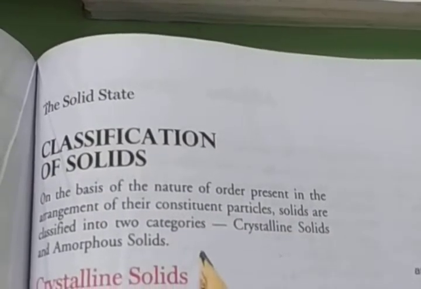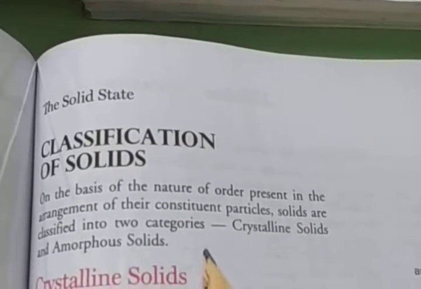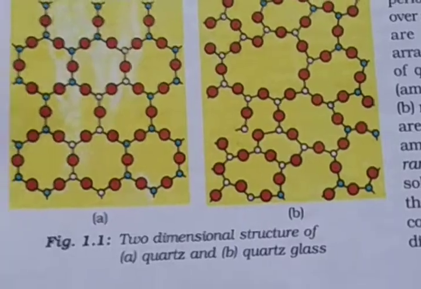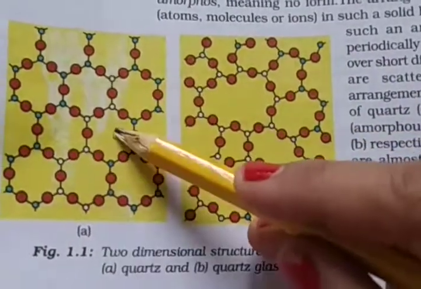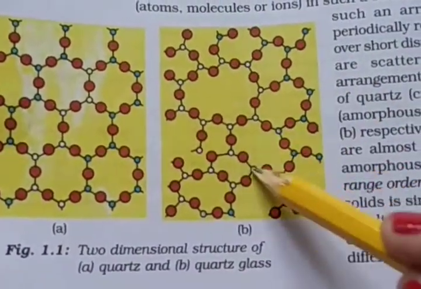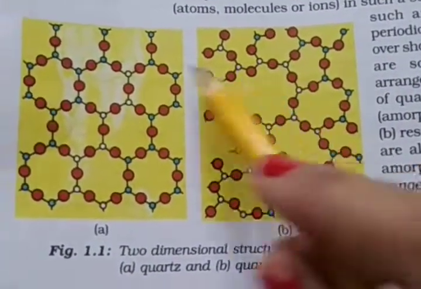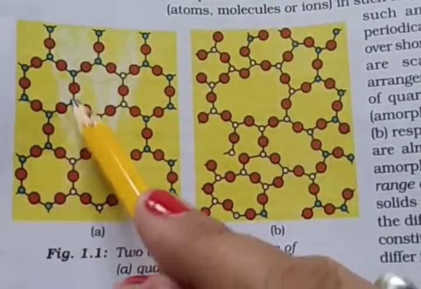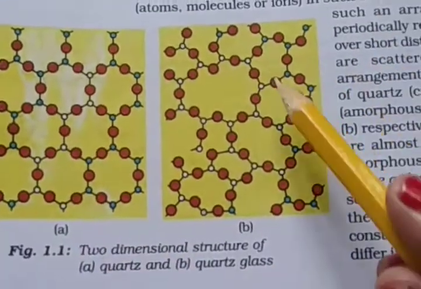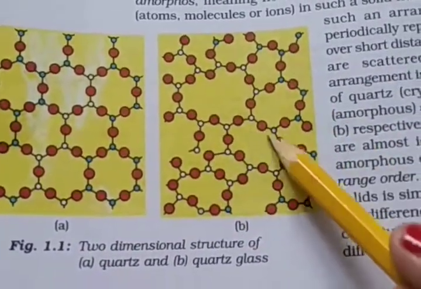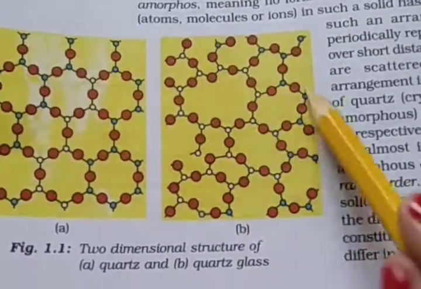First, we have to see its diagram. See, this is the crystalline and this is the non-crystalline. See, crystalline has a fixed structure, hexagonal, and here you see non-fixed, no fixed structure. Here you see this ring and this ring.